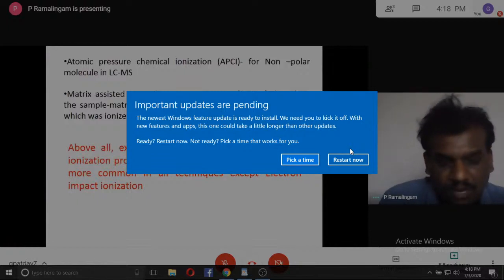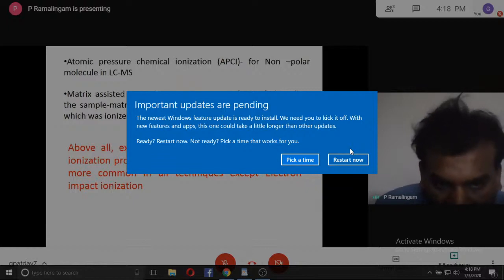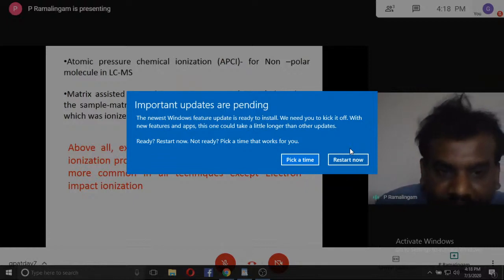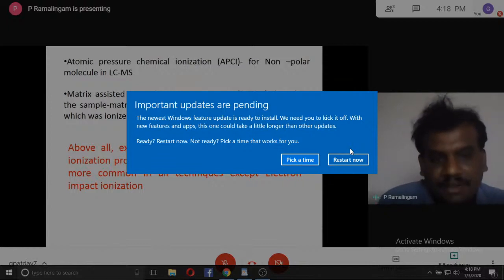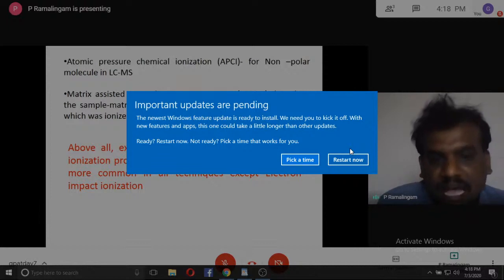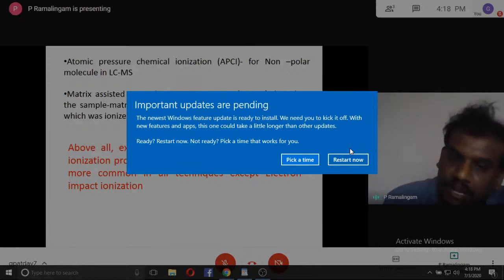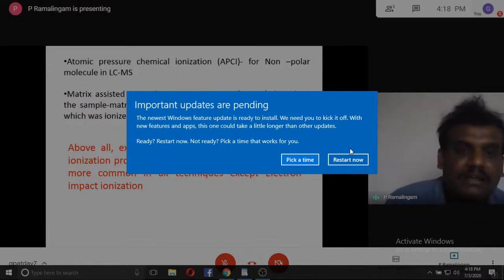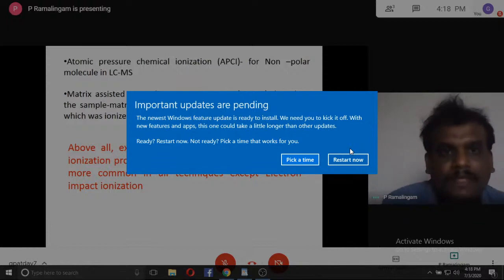Above all, except electron impact ionization, all other ionizations are called soft ionization processes. It means except EI, you will find M plus 1. I mean, the quasi-molecular ion is very common in all techniques except electron impact ionization.